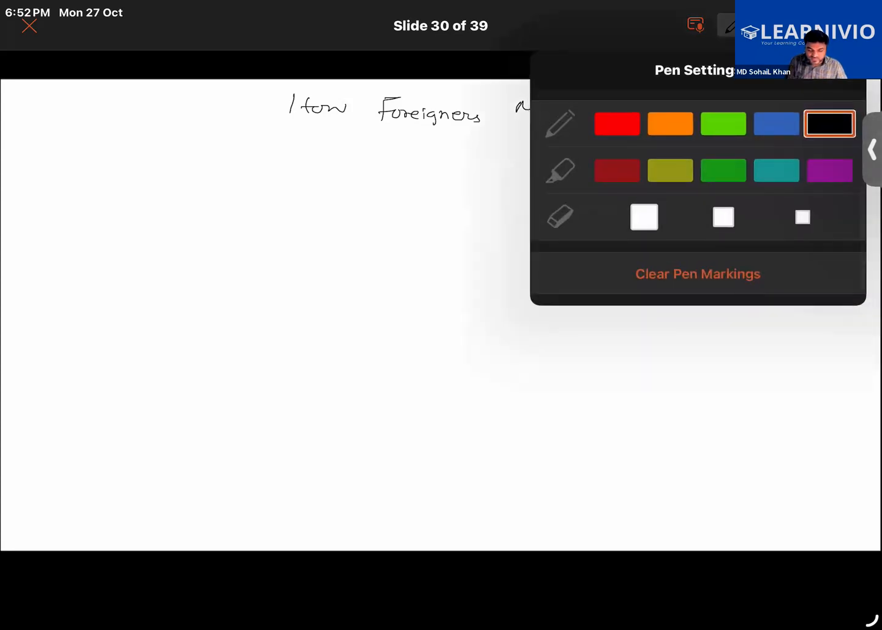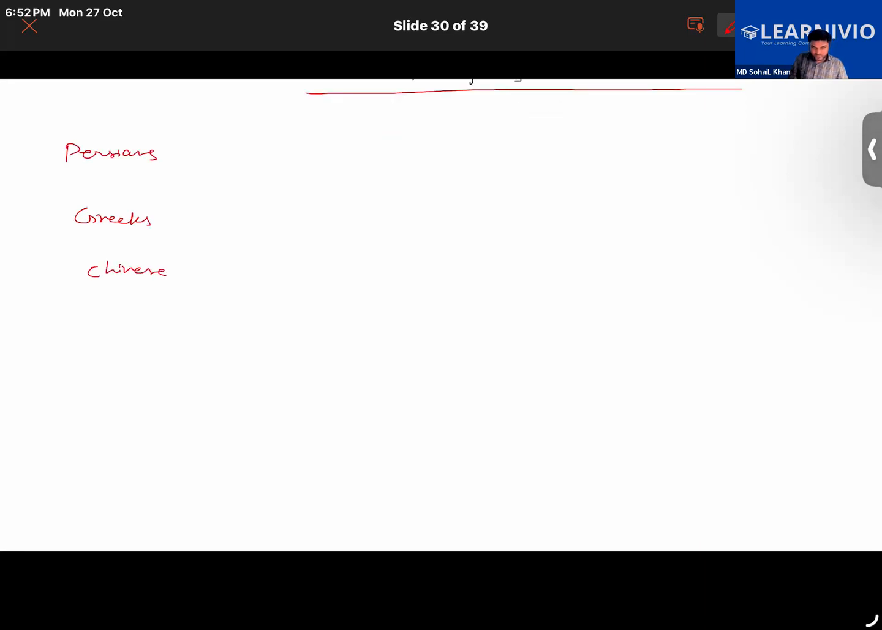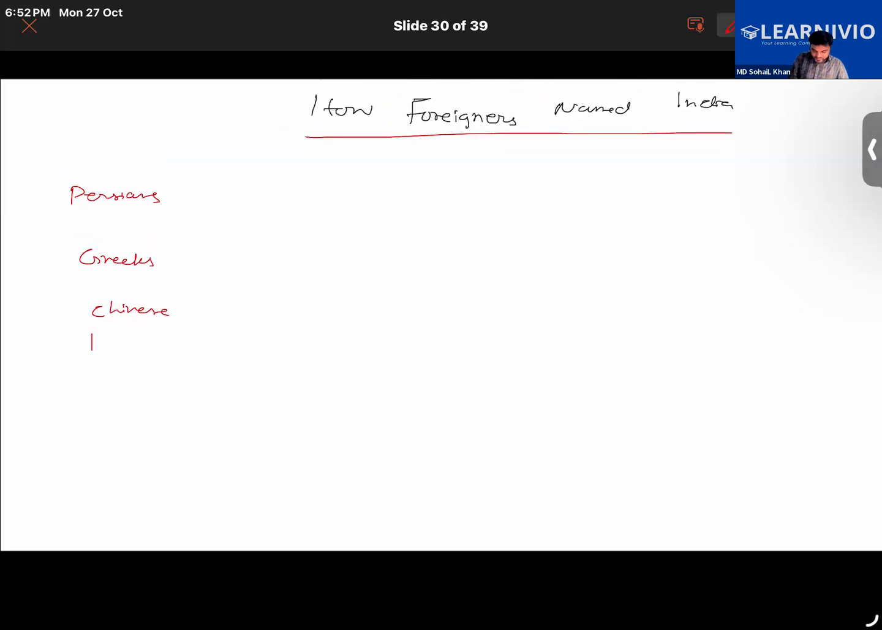We have discussed that foreigners named India in different ways. Persians called it Hind, Greeks used the word Indoi, which later on evolved into Indica, India. Chinese refer to it as Yintu or Tianzhu. So that is how foreigners named India. After Persians, we learned about Greeks and Chinese also. Then we'll be learning about one more thing. One second.